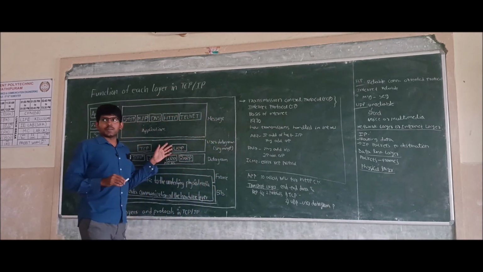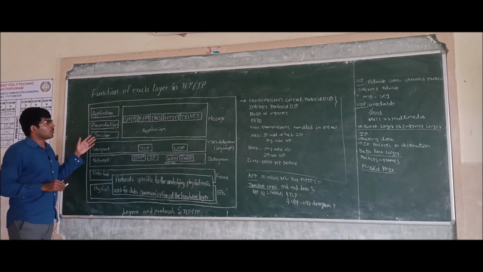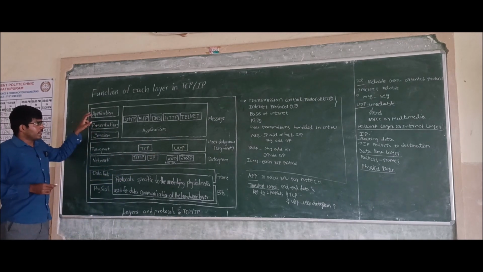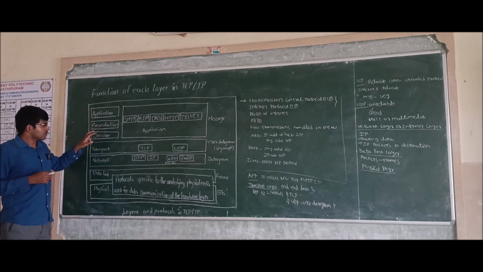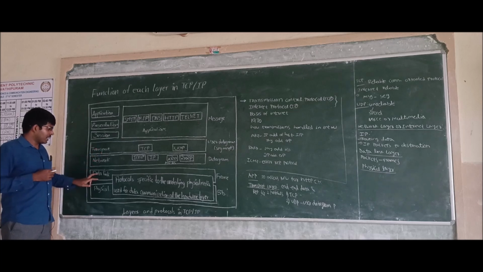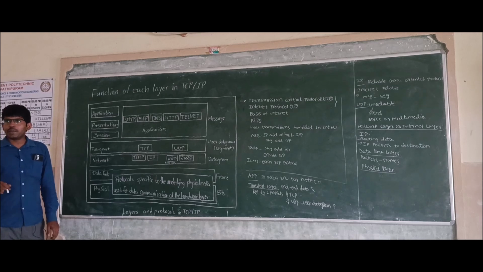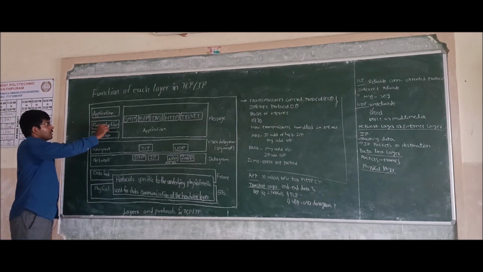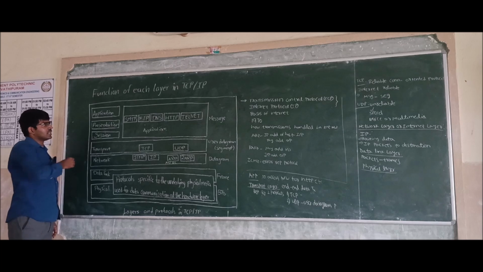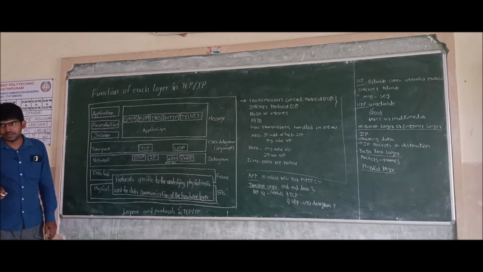We have discussed in the OSI model, there is an application layer, presentation layer, session layer, transport layer, network layer, data link layer and physical layer. But in the TCP/IP model, there will not be any presentation layer and session layer.